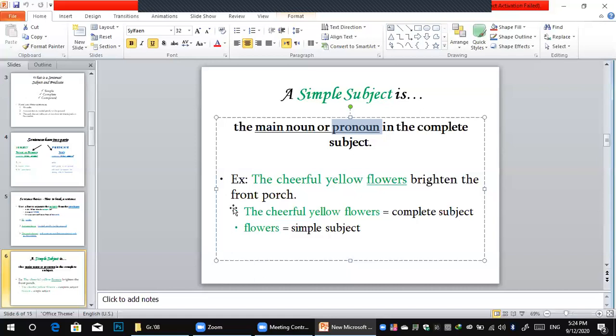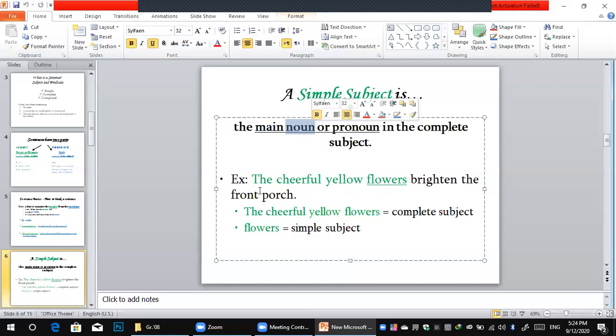I don't mean this, but I mean this. Flowers, a simple subject. Why is it called simple? Because it's one word. Simple is one word. So now we have to know that a simple subject means one word. Try to stick in your mind that simple is one word. What does simple mean? It's slight. It's one word.